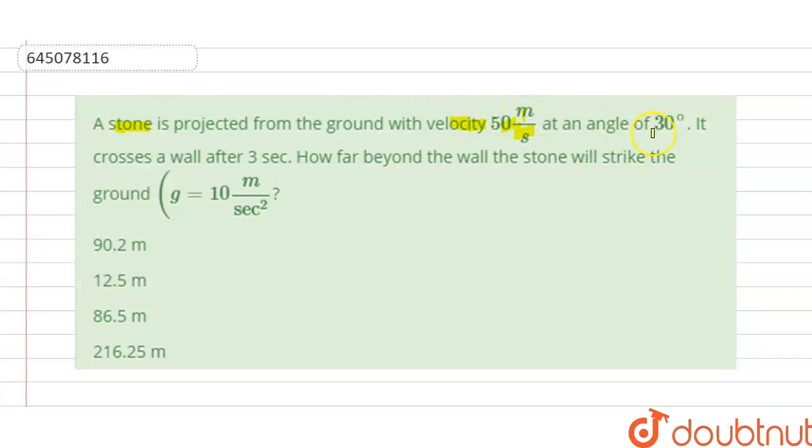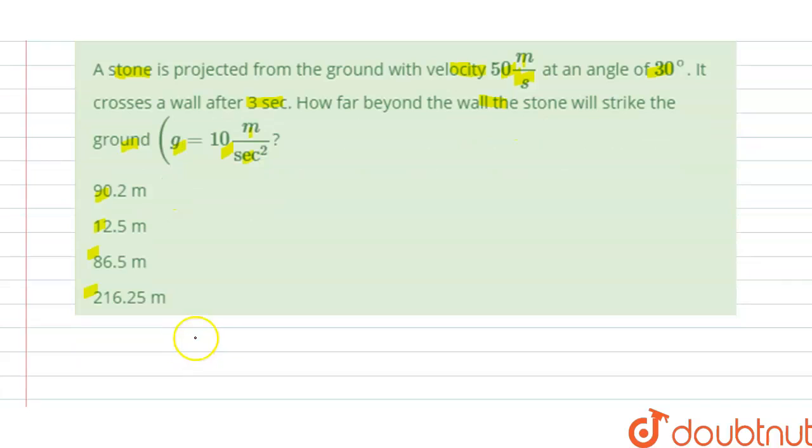Hello students, today our question is: a stone is projected from the ground with velocity 50 meter per second at the angle of 30 degree. It crosses a wall after 3 seconds. How far beyond the wall will the stone strike the ground? We have to take acceleration due to gravity as 10 meter per second square. Options A, B, C, D are given here. So we have to find the distance D at which the stone will strike the ground.